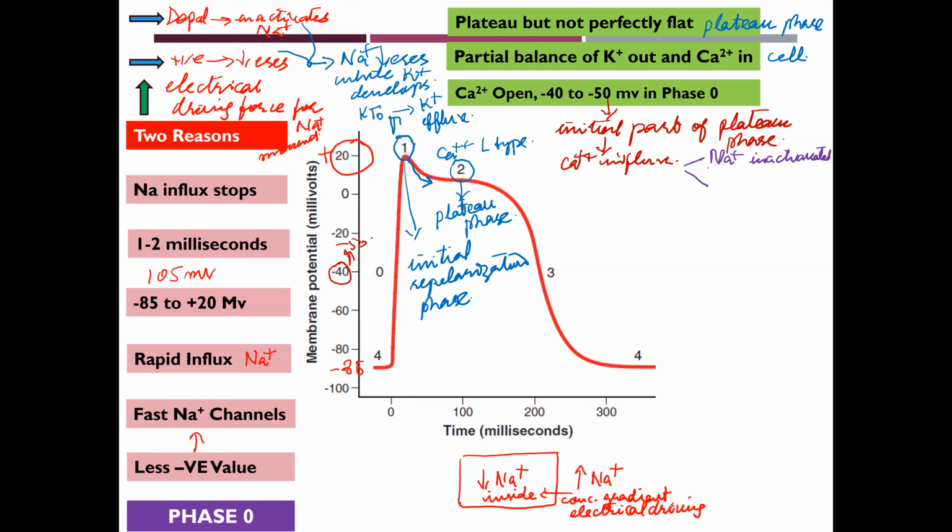So it becomes a stimulus for prolonged refractory period.